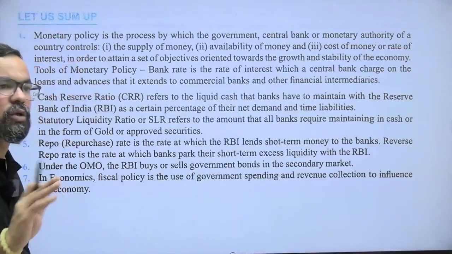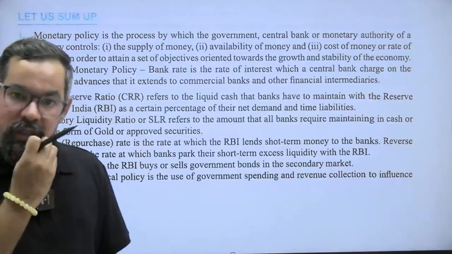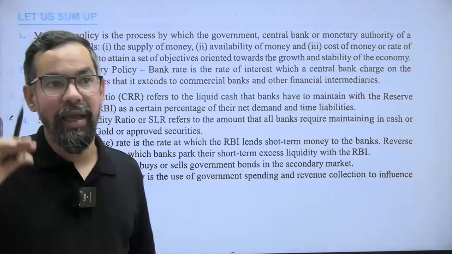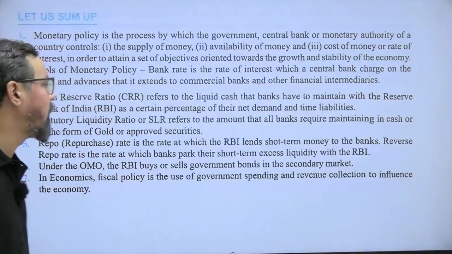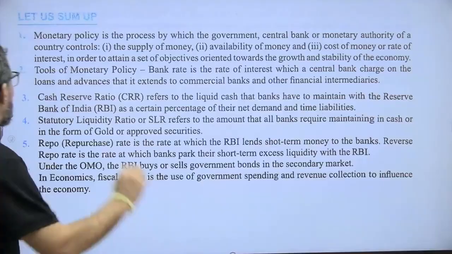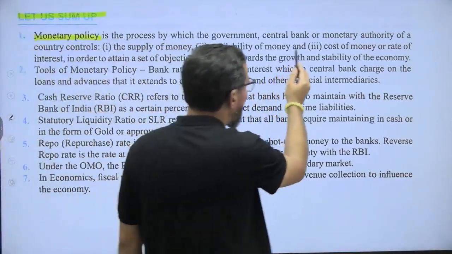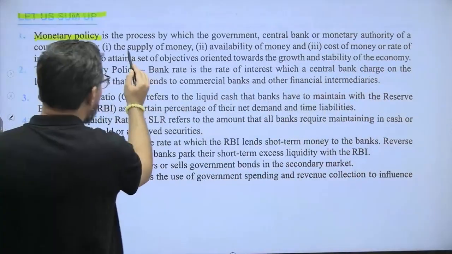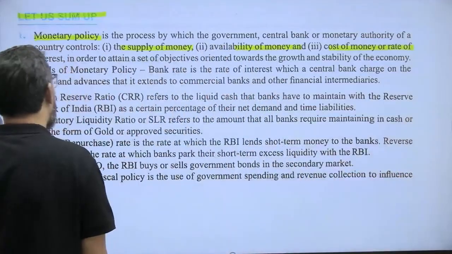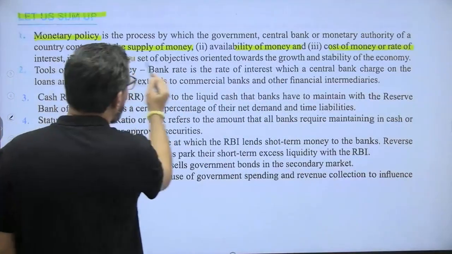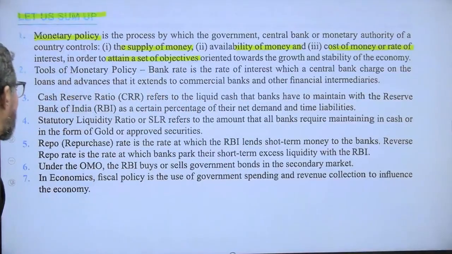If we have proper guidelines, we can have proper cross checks on whatever the government is doing, and we can have some sort of target. This is the target, beyond this we are not going to expand the overall debt, right? And what will be the consequences and all. So this is all about this. So let's sum up. Monetary policy is the process by which the government, central bank, or monetary authority controls the supply of money, availability of money, and cost of money, or the rate of interest, in order to attain a set of objectives oriented toward the growth and stability of the economy, price stability in the economy.